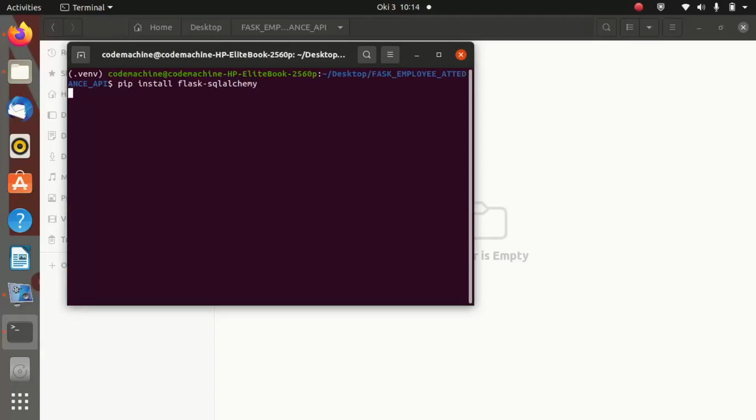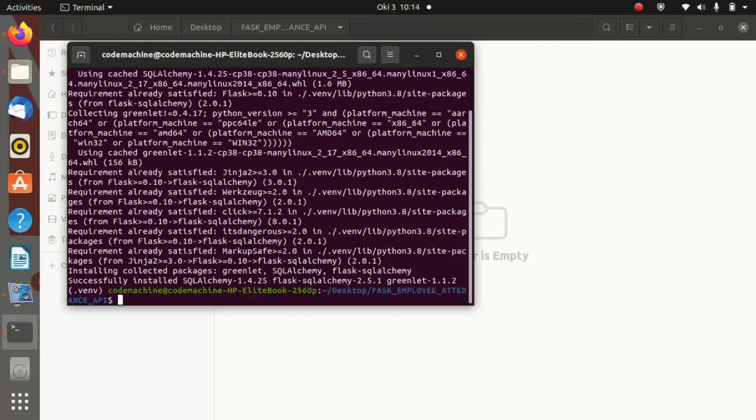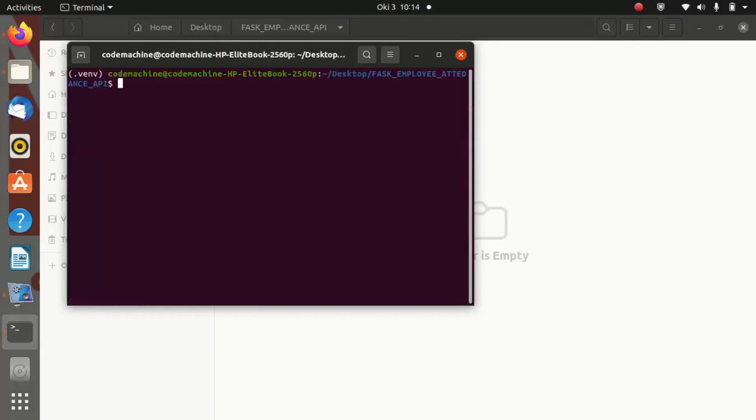Just hit enter and wait for the package to get installed. And as you are seeing, SQLAlchemy was installed inside our virtual environment. So we have seen so far we have installed the two dependencies, that is Flask and SQLAlchemy.